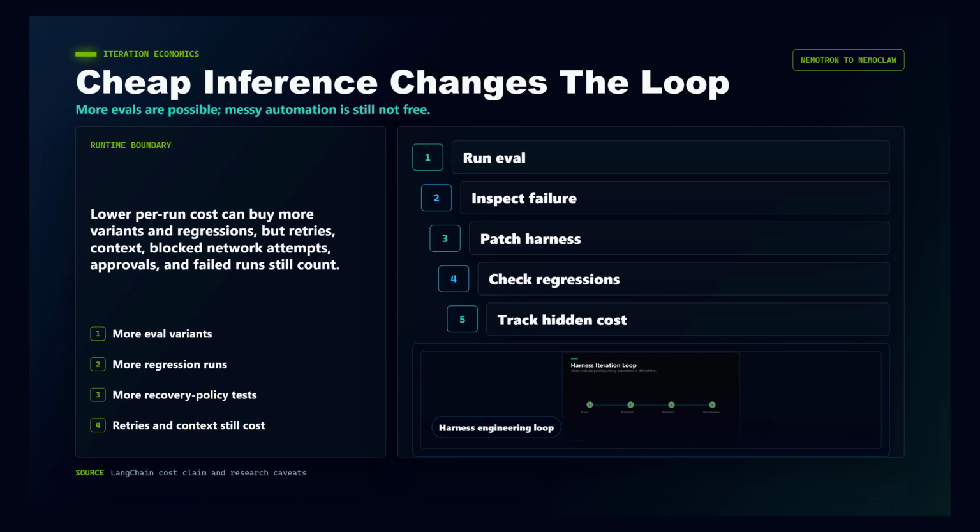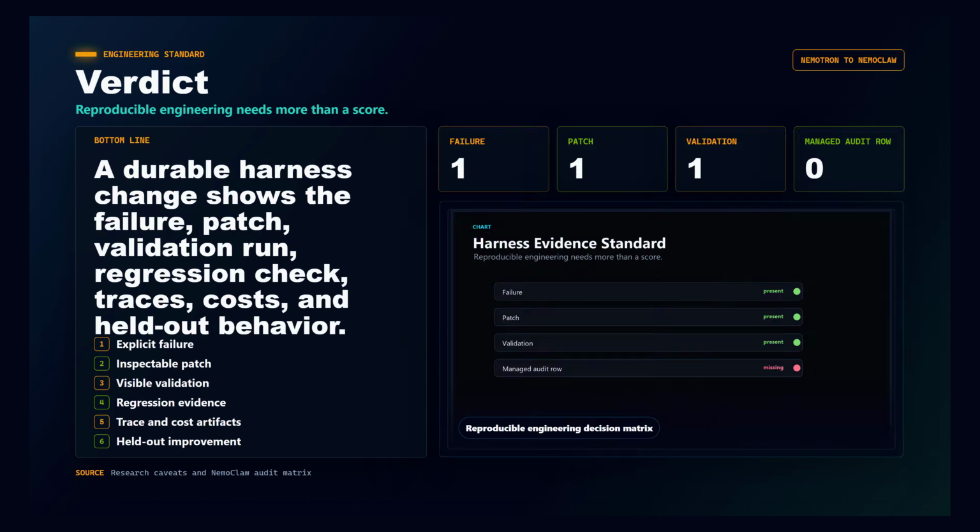I have checked, painfully. So is tune the harness, not the model, reproducible engineering? Yes, when the failure is explicit, the patch is inspectable, the validation run is visible, regressions are checked, traces and costs are preserved, and held-out tasks still improve. But if the public artifact is only a score, a large model-specific profile, and a missing audit row, then the honest label is promising scaffolding, not settled reproduction.